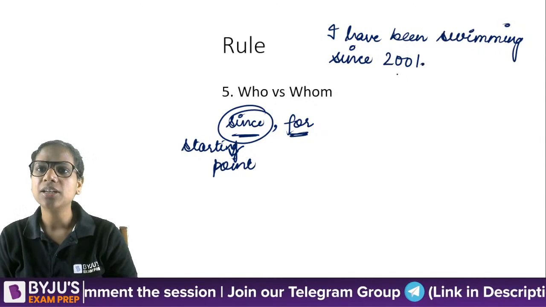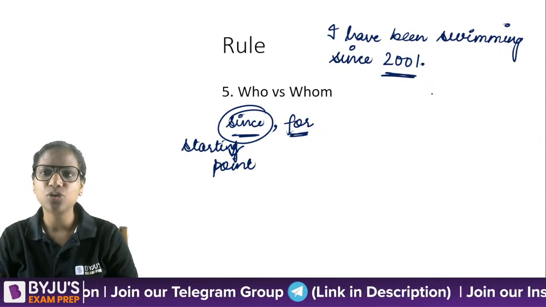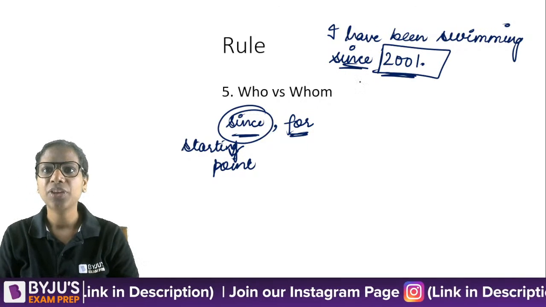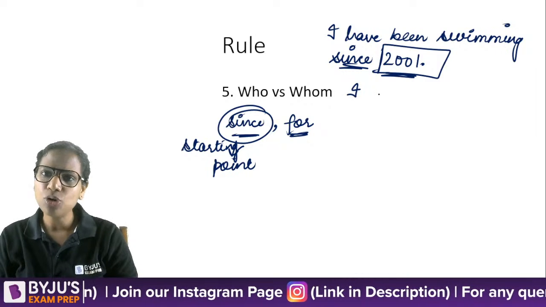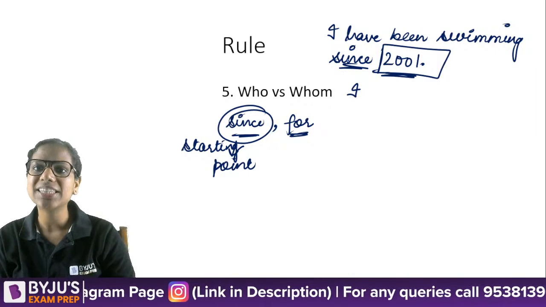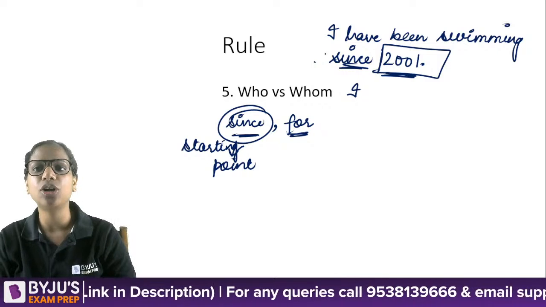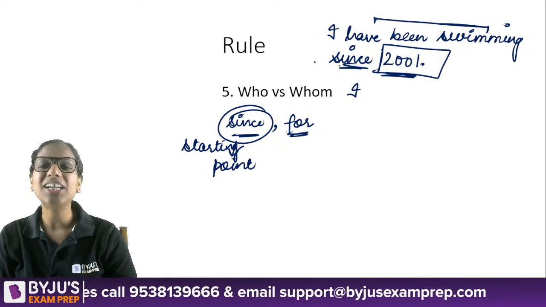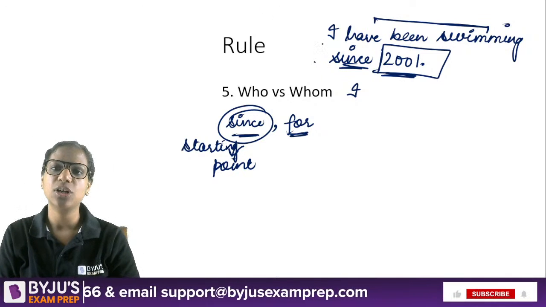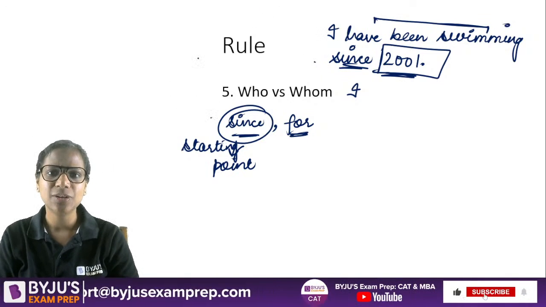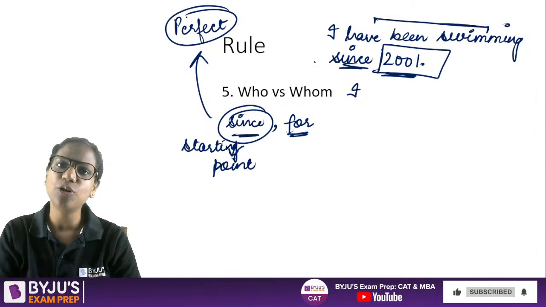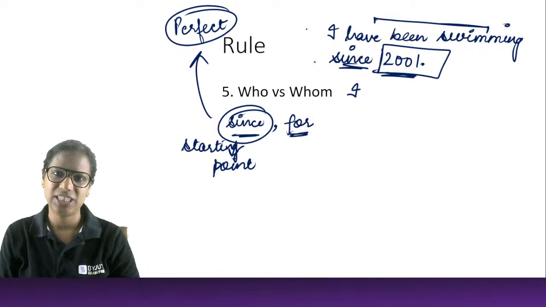So 2001 is the starting point, right? So for a point of time, you use since. Then one more thing is that it's not that since by default means that you will use the perfect continuous. It's a hint, but it actually works with the perfect tense also. So since and for are hints that the perfect tense will be used. It could be just the perfect tense or it could be perfect continuous, right?